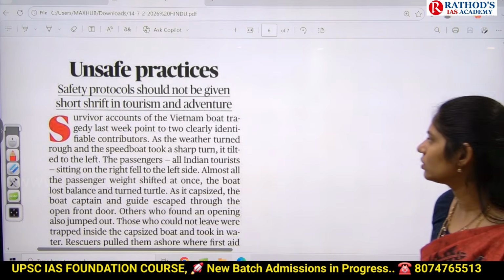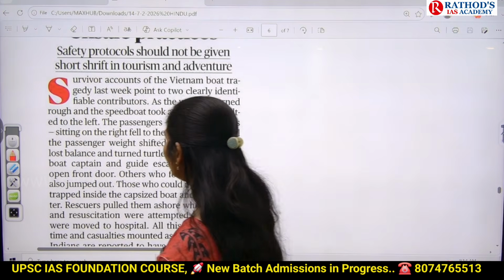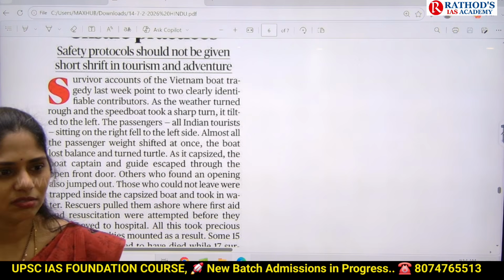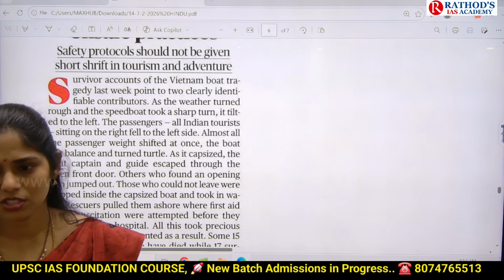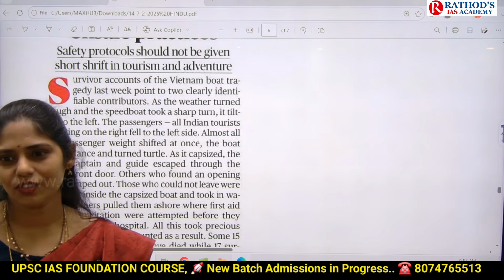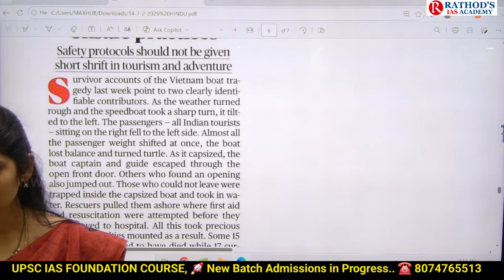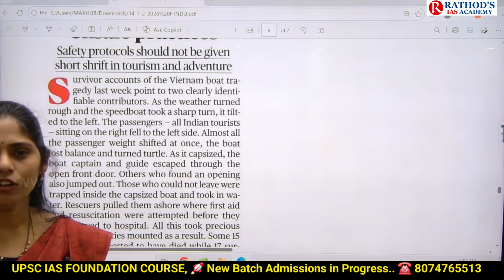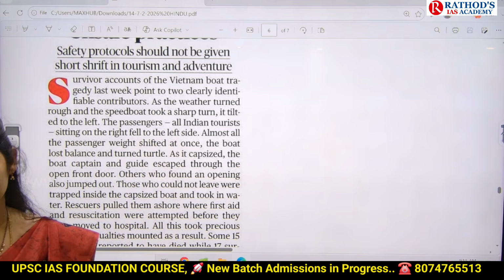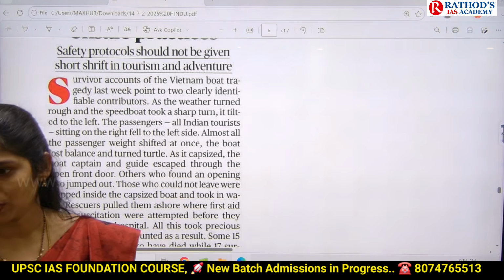That is a speedboat, and in that speedboat were mostly Indians, mainly from Tamil Nadu and Andhra Pradesh. Why did they go to Vietnam? Just for tourism and adventure purposes. Unfortunately, this accident happened, and many Indians died. Most of them survived.